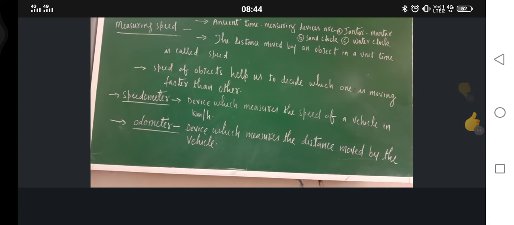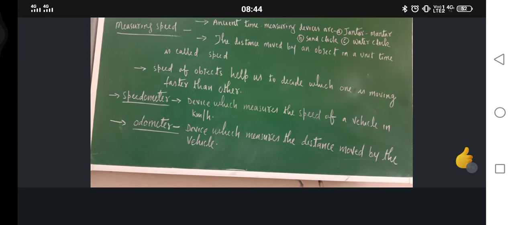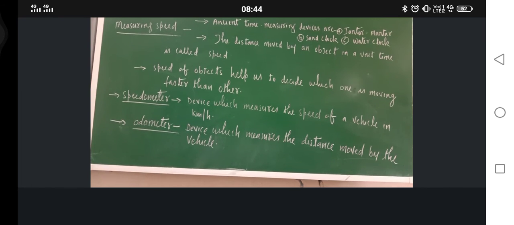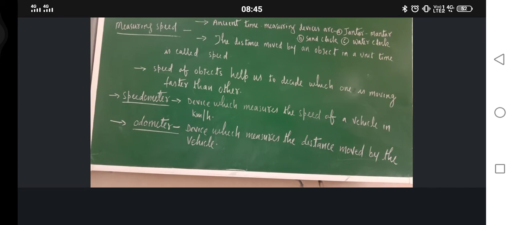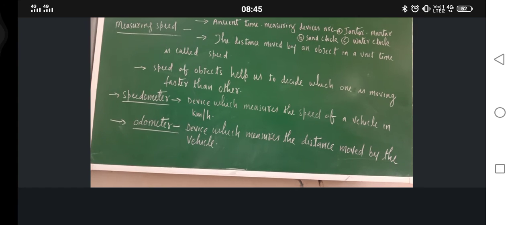Like suppose two cars are moving from Bijapur to Bengaluru, and time is given 6 hours. So if within 6 hours one car is reaching Bengaluru and another one is reaching upon the completion of 7 hours, it means which car speed is more? The car which reached there within 6 hours. So speed of objects help us to decide which one is moving faster than other.